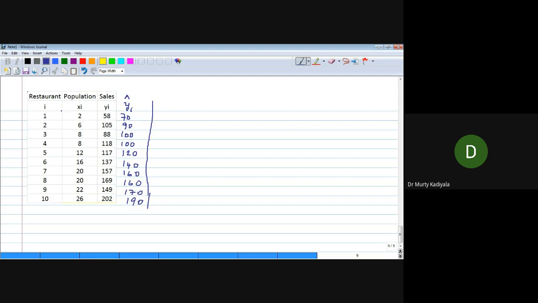But what is the actual value for 70? 58. Whereas the predicted value is 70, right? Do you say that the prediction is good?